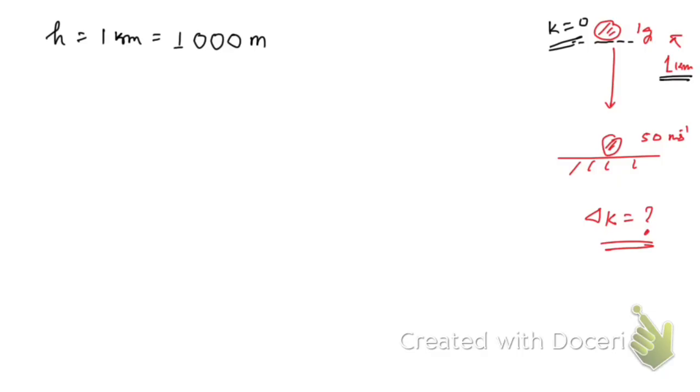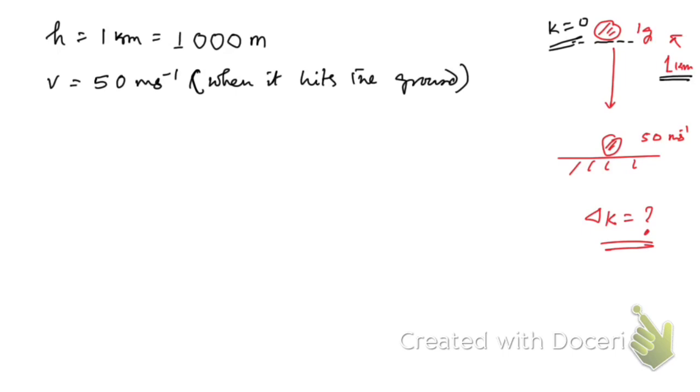And what we have, its final velocity with which it hits the ground is 50 meter per second, when it hits the ground. Okay, so initial kinetic energy and mass of the object is 1 gram, so that means 1 into 10 to the power minus 3 gram, 10 to the power minus 3 kg.